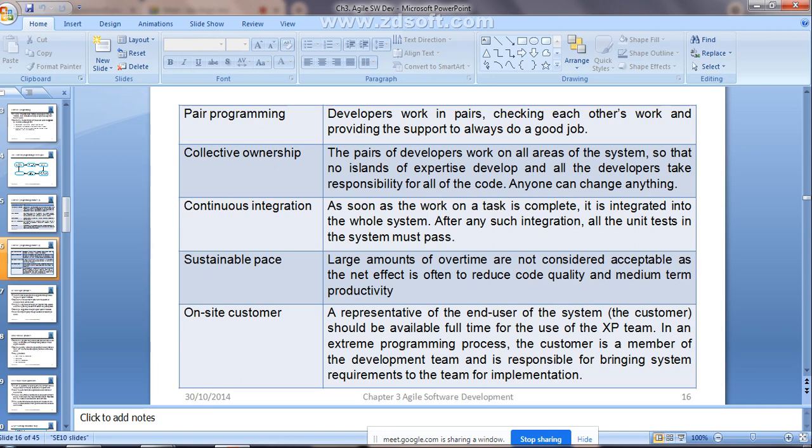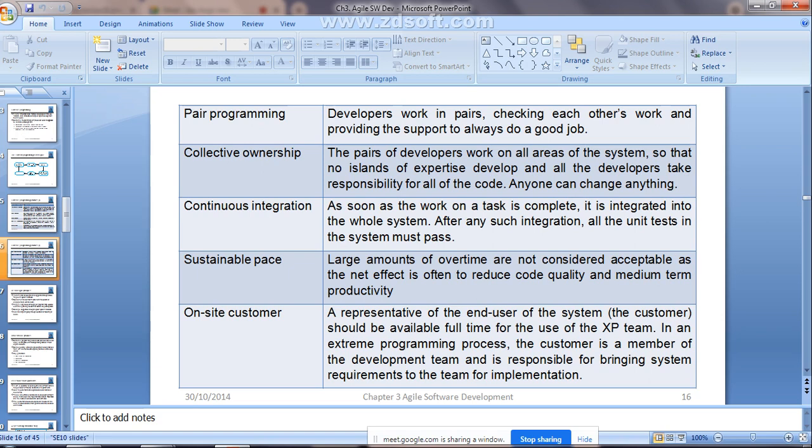Pair programming. Pair programming, name itself says. If you are developing a software, the development team will be there. In that development team, the individuals are always going to work in a pair. The developers work in a pair, checking each other's work and providing support to always do a good job.